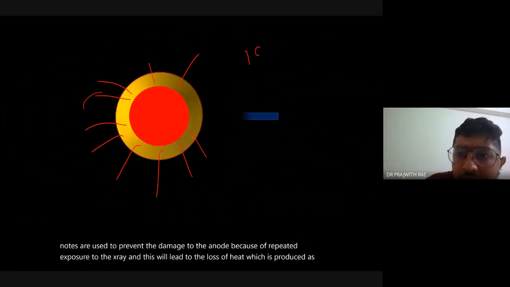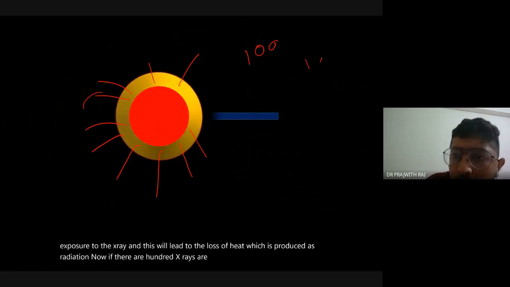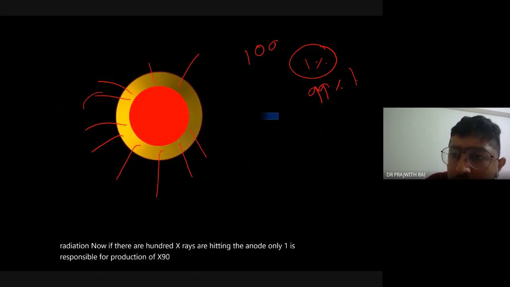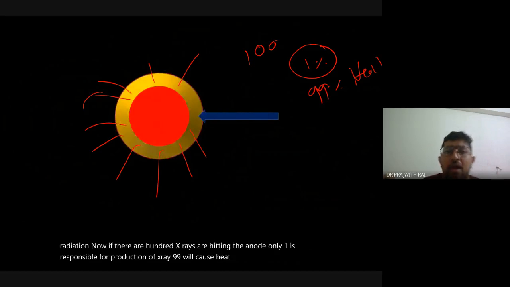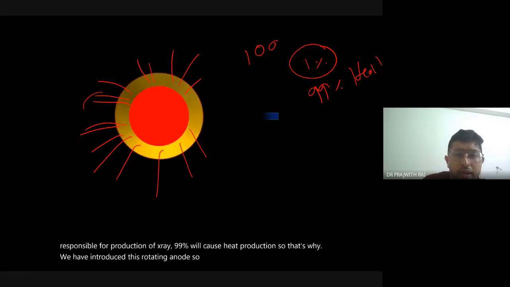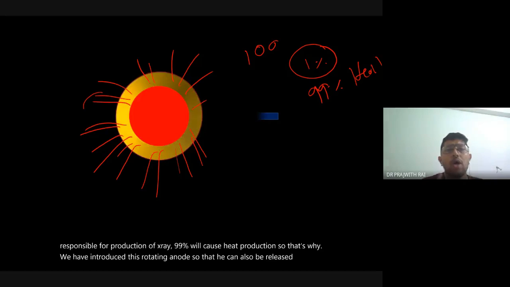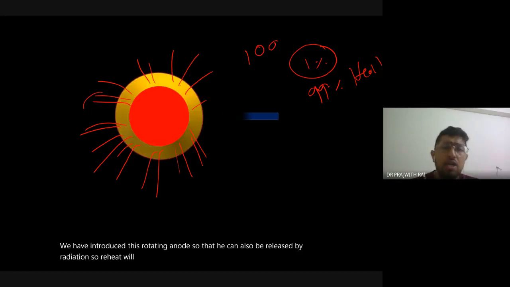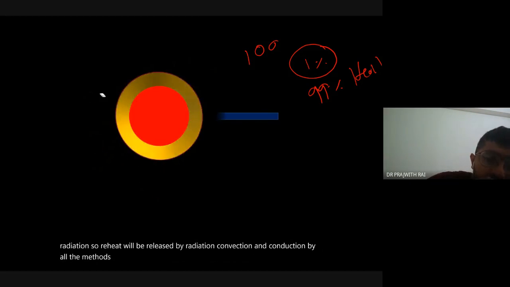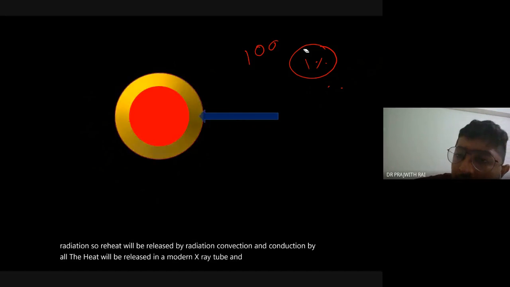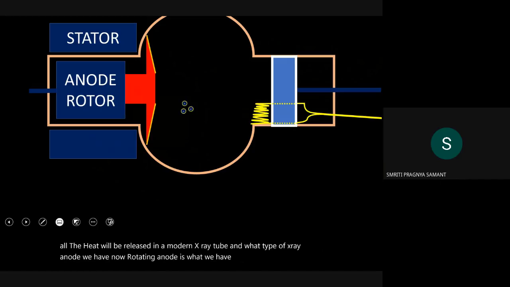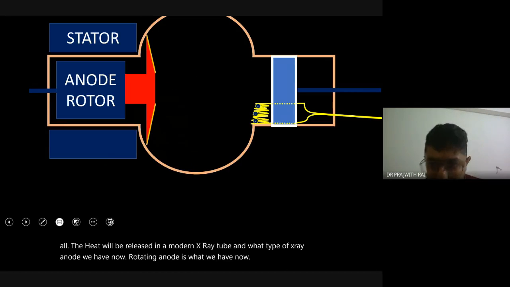Now if there are 100 electrons hitting the anode, only 1% is responsible for production of X-ray. 99% will cause heat production. So that's why we have introduced this rotating anode, so that heat can also be released by radiation. Heat will be released by radiation, convection, and conduction. By all the methods, the heat will be released in a modern X-ray tube. And what type of anode do we have now? A rotating anode is what we have now. Everyone clear with this?